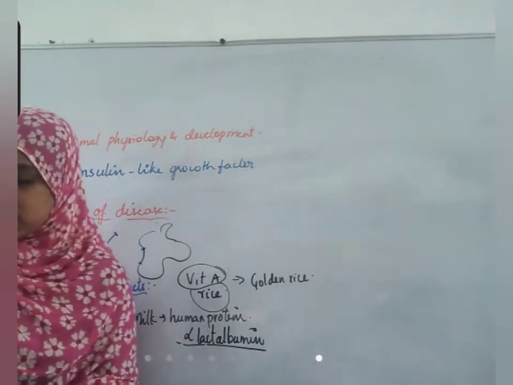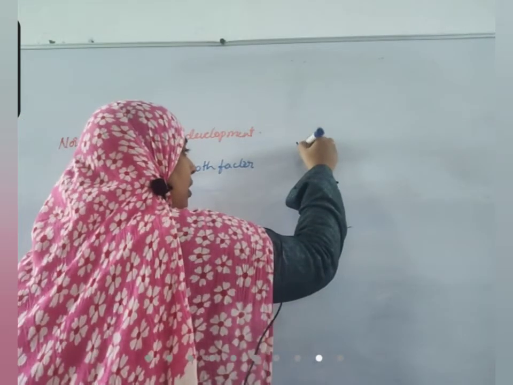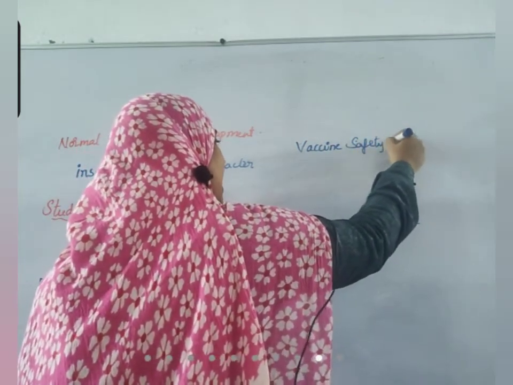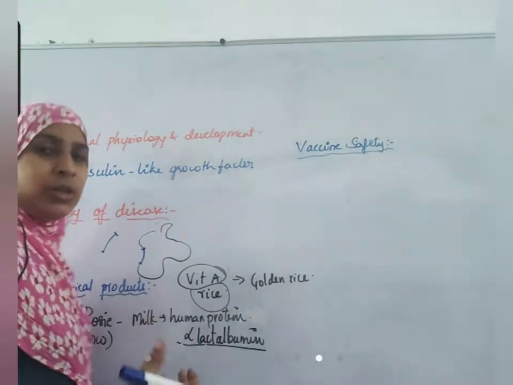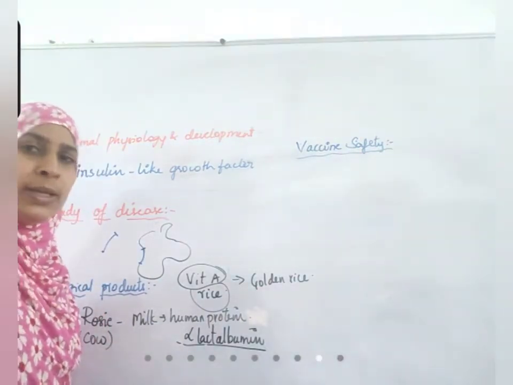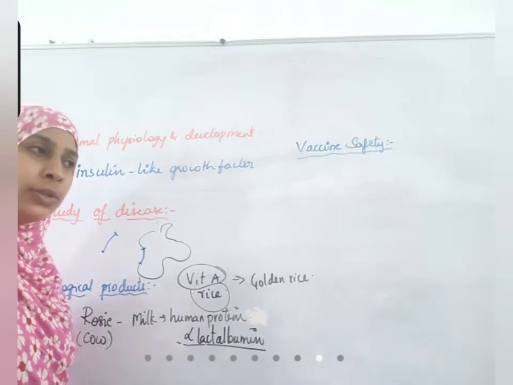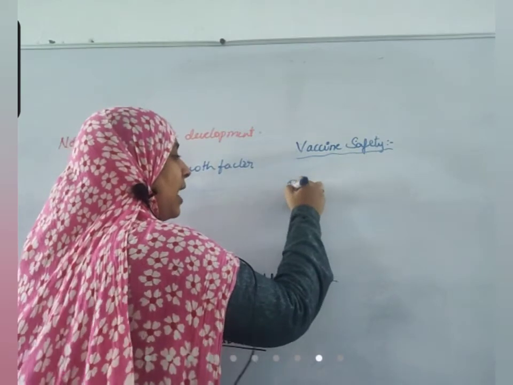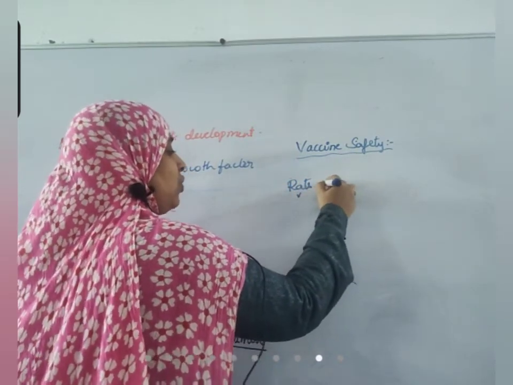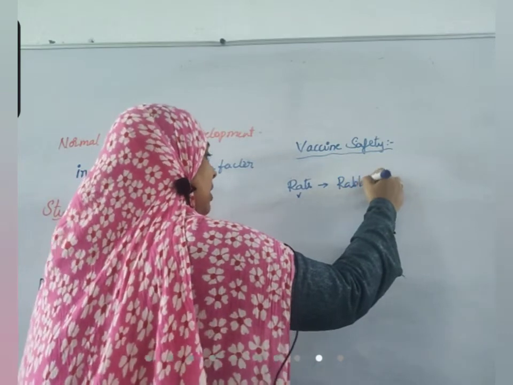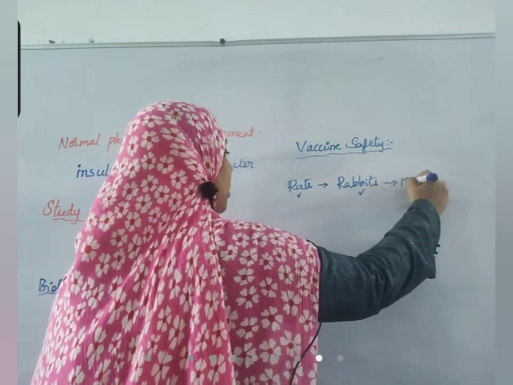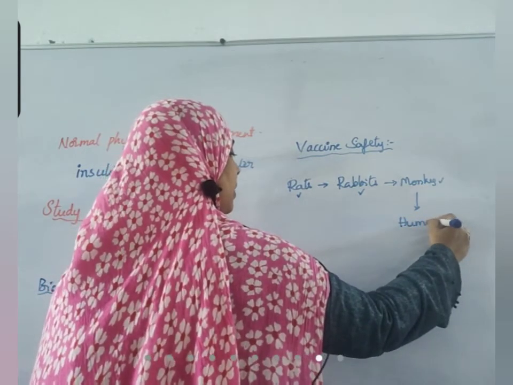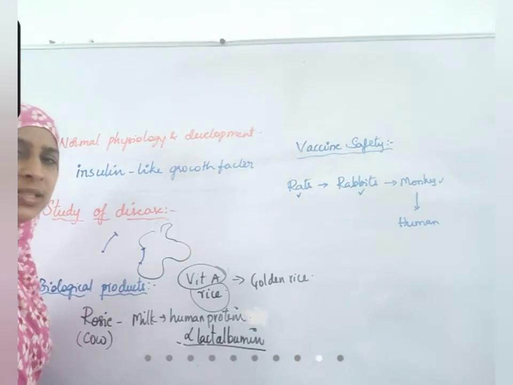Okay. Next, vaccine safety. Vaccine safety means when a new vaccine is discovered, if you give that vaccine directly to human beings, a variety of disorders can develop in human beings. So first testing will be done in rats. If it is successful, it is tested in rabbits. If it is successful, it is tested in monkeys. If it is successful, it is tested in human beings. This is the sequence. Directly, no vaccine is given to human beings.